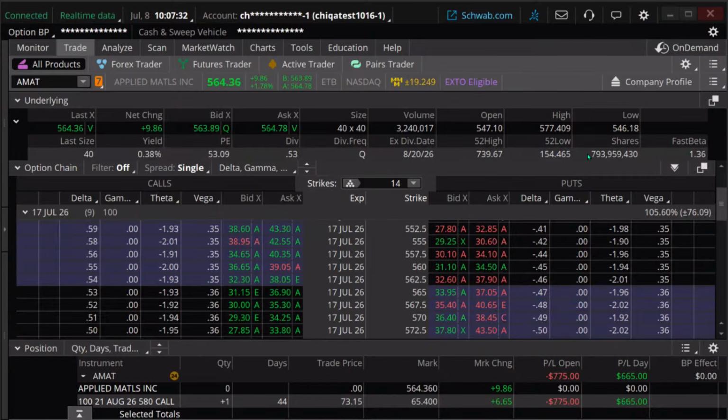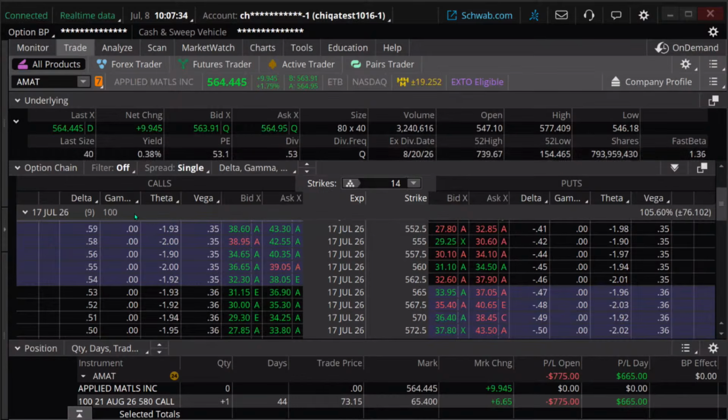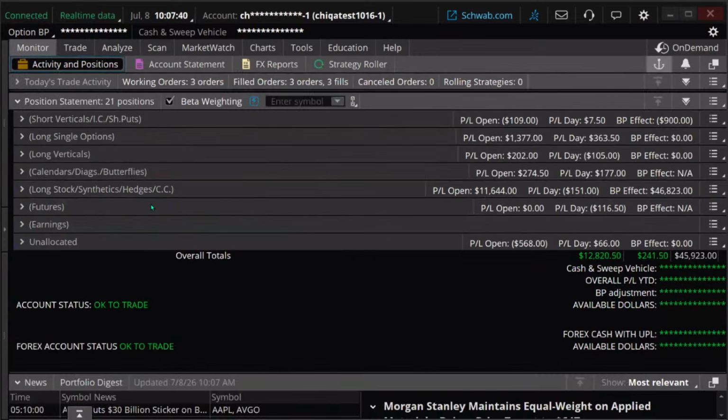But what we can do, now that we've talked about delta and beta, is look at that in terms of the overall portfolio. Now, to look at your Greeks on your portfolio, what you're probably going to want to do is ungroup them, because I have a lot of different groups here.